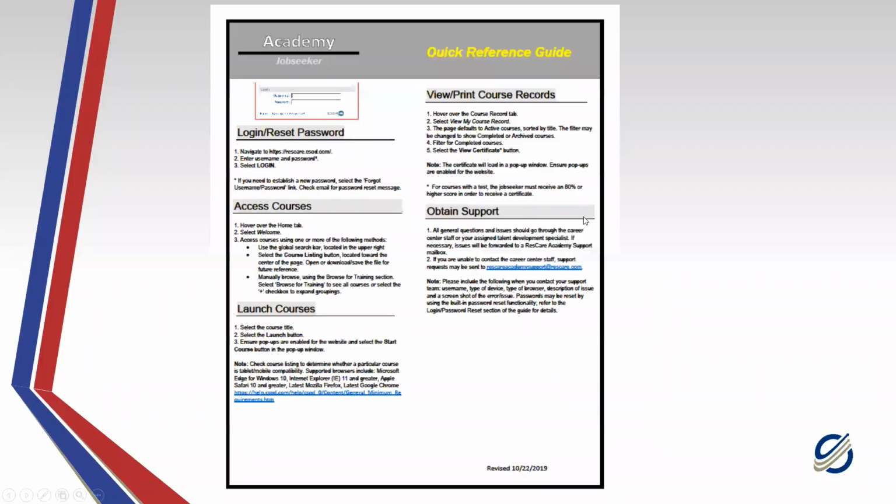Okay. So again, this is just the quick reference guide. If you do decide to register with the Academy, we would automatically give you this quick reference guide, but I hope that this overview of the website was helpful. And again, we are here, and if you have any questions, you can also reach the tech support here.